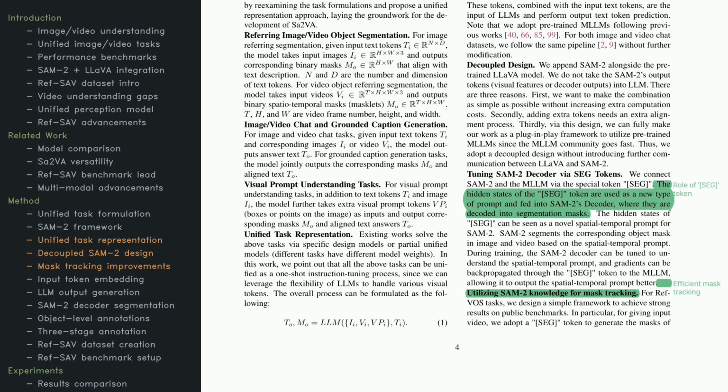A key feature is its decoupled design. That means SAM2 and the LLaVA model can plug right into each other with minimal fuss, thanks to a special token. This token lets SAM2 refine its segmentation based on language prompts. Gradients can flow between them during training, so they learn to collaborate effectively. When it comes to actually tracking the segmentation across frames, SAM2 uses its existing knowledge to produce reliable results. By combining these approaches, Sa2VA delivers competitive performance in public benchmarks without needing separate, specialized tweaks for each task.